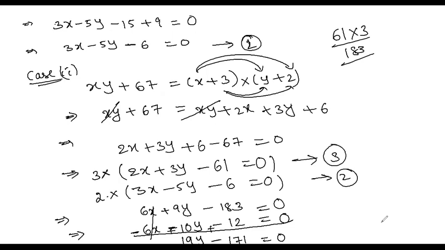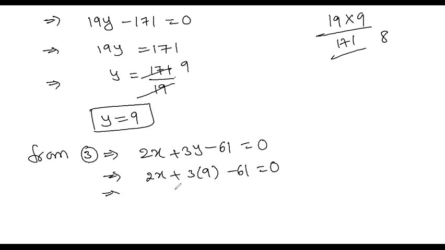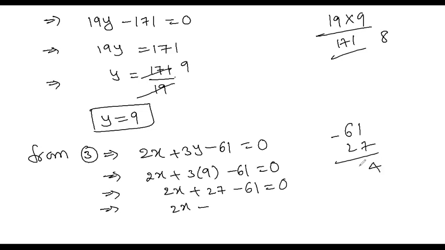Substitute y is equal to 9. 2x plus 3 into 9, 27, minus 61 is equal to 0. So 2x minus 34 is equal to 0.